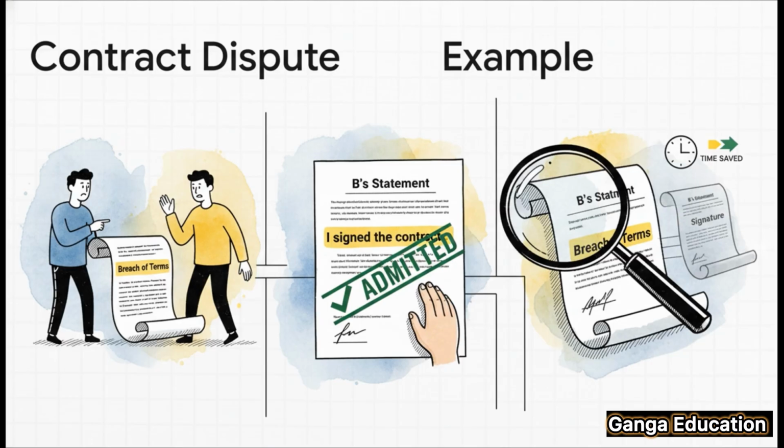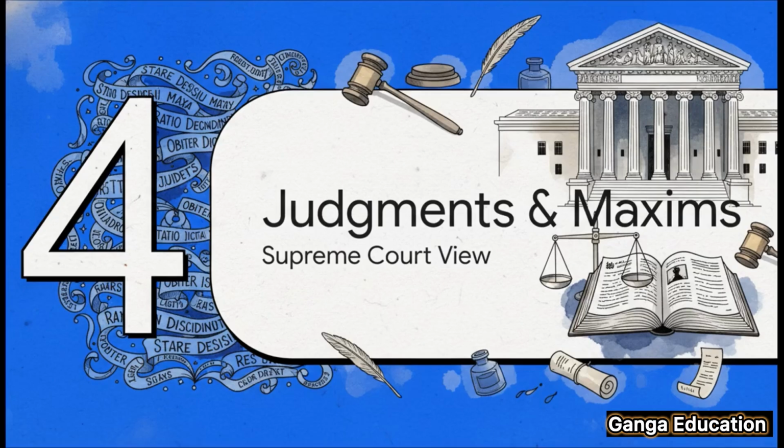The court can now get straight to the real point of contention. Was the contract actually breached? This is a perfect illustration of how the section saves valuable judicial time. To really appreciate the legal weight of admissions, it's so important to see how our higher courts, especially the Supreme Court, have interpreted this principle.